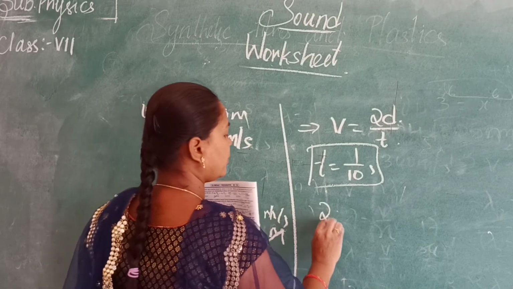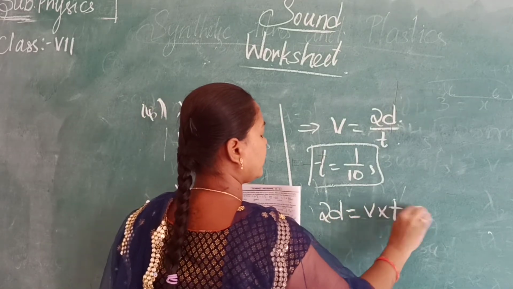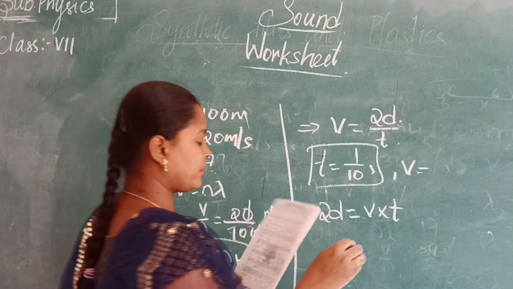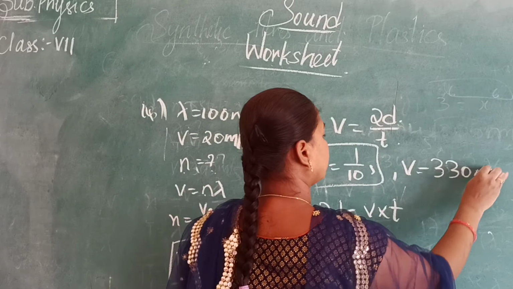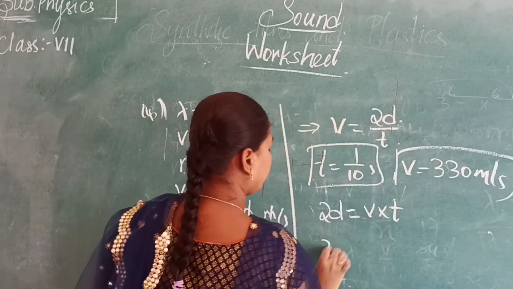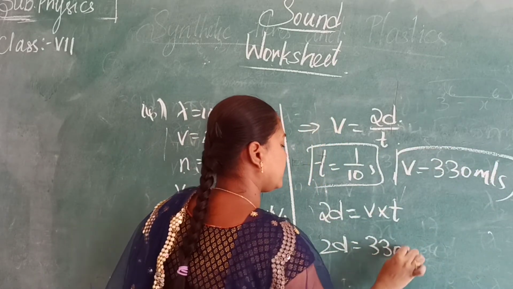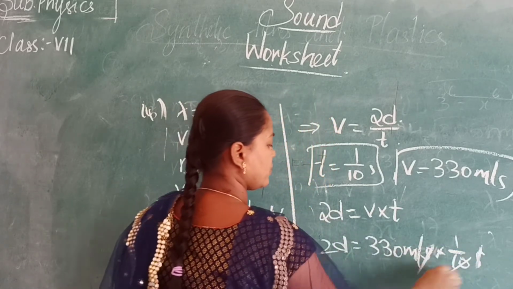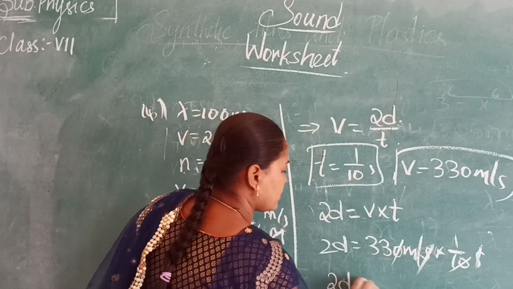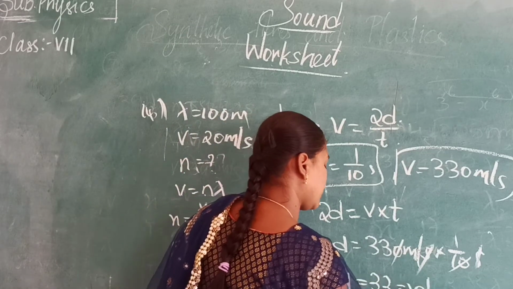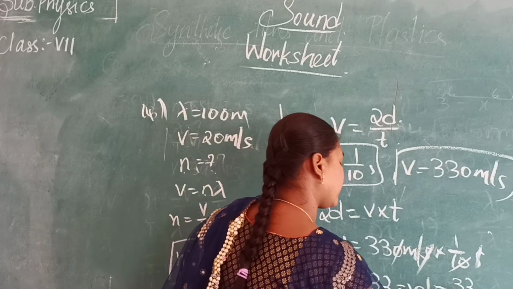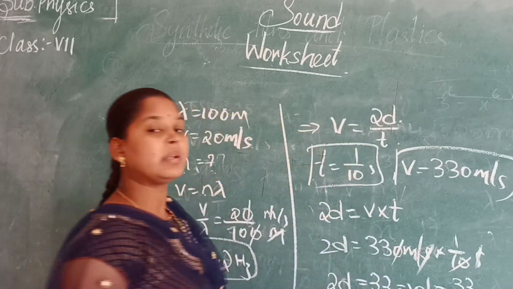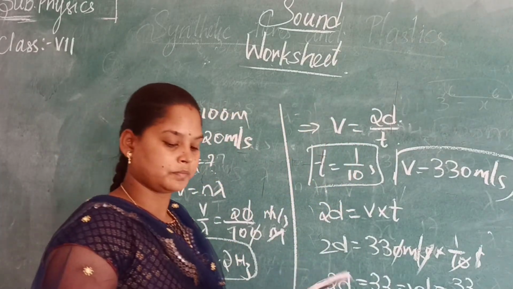So here 2d = v × t. We know the velocity of sound in air is 330 meters per second. So 2d = 330 meters per second × 1/10 second. The zeros get cancelled, so 2d = 33, and the distance is 33 by 2. So the distance you will get is about 17 meters. That should be the minimum distance to get the echo.